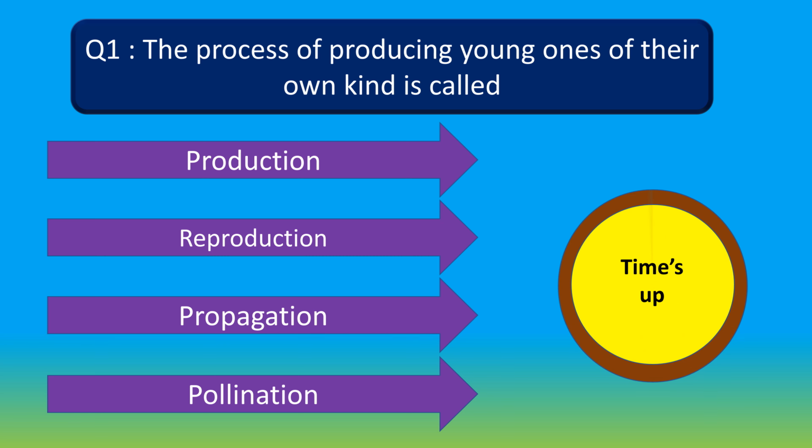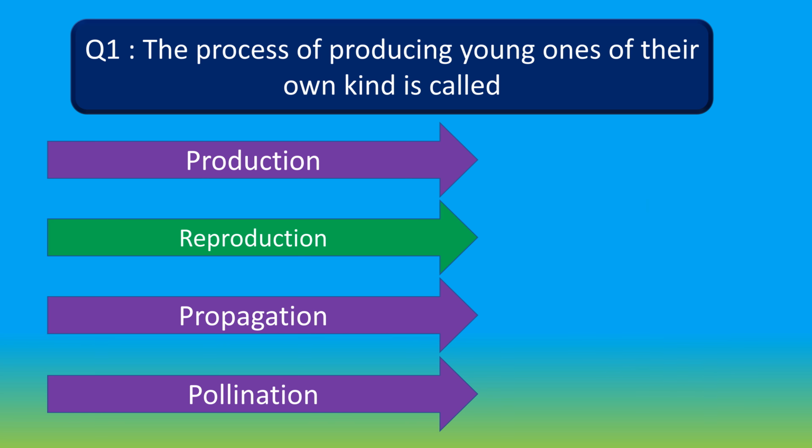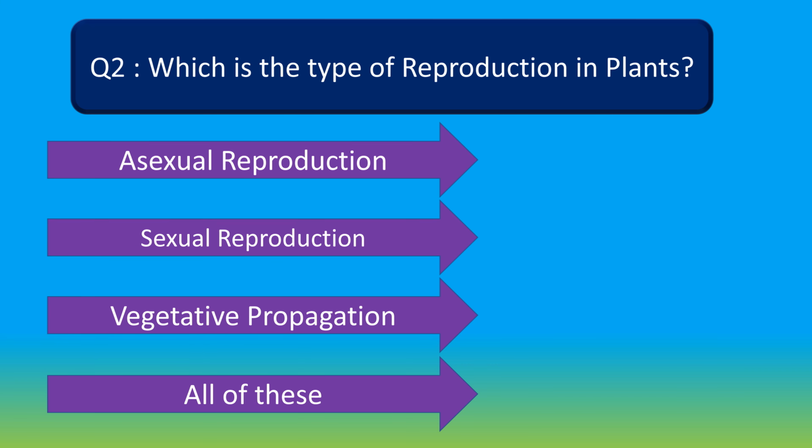Your time is up. And the right answer is reproduction. The process of producing young ones of their own kind is called reproduction. Moving to question number 2.